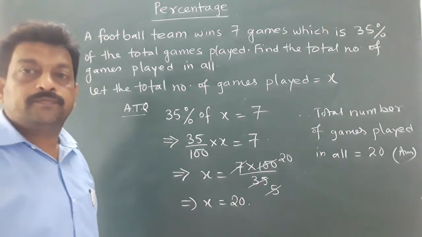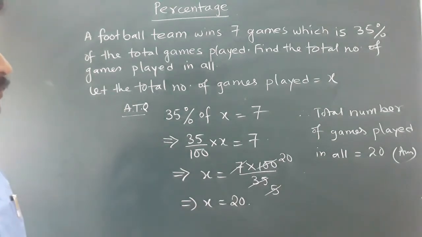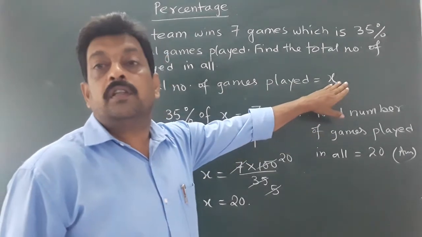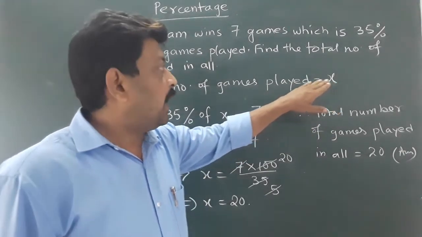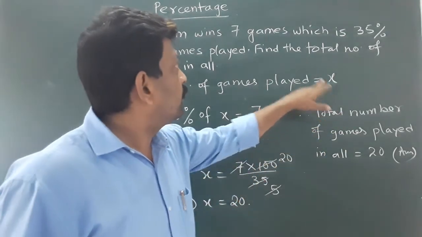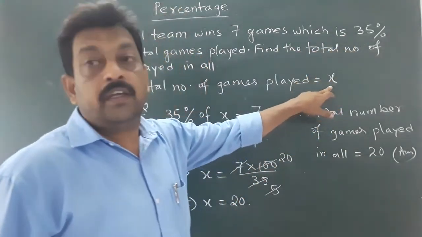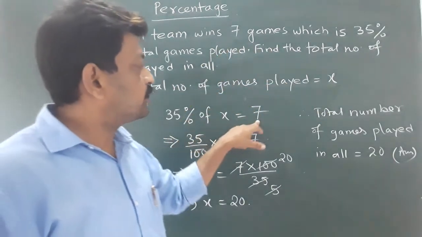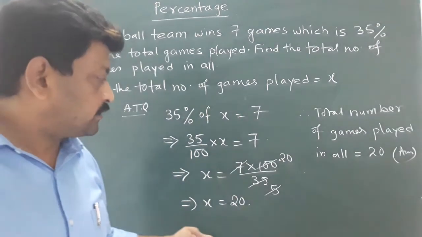Just go through it. See the whole process. Total number of games was not known. I have considered the total number of games as x, and number of games won is 35% of x, and that is equal to 7. After simplifying, x is 20.